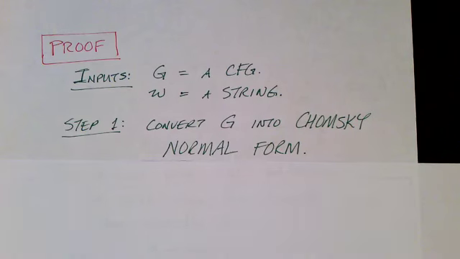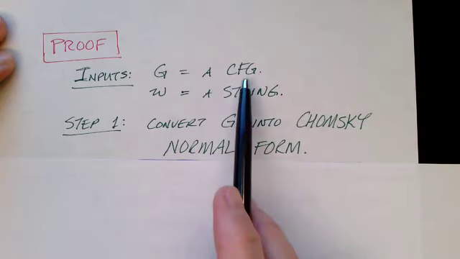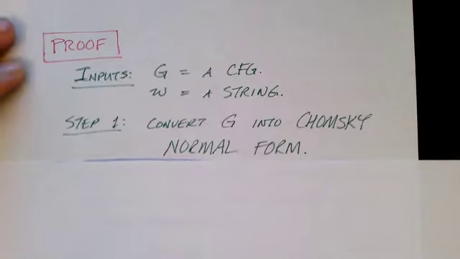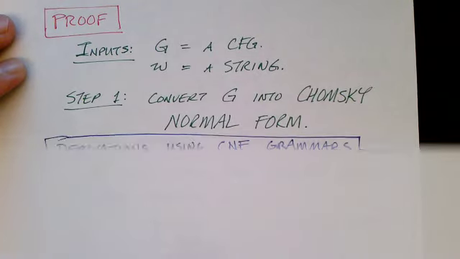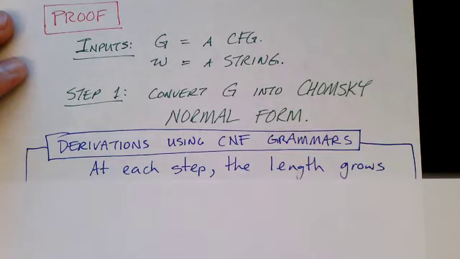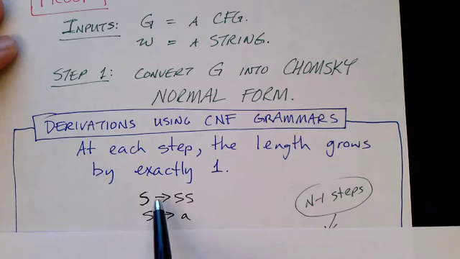The better approach we need makes use of Chomsky normal form. So what we're going to do here to show that the acceptance problem for context-free grammars is decidable is come up with an algorithm that's given a context-free grammar and a string, and it determines whether that context-free grammar generates that string. And the first step is to convert the grammar into Chomsky normal form. You remember what Chomsky normal form looks like? We talked about it in an earlier video.